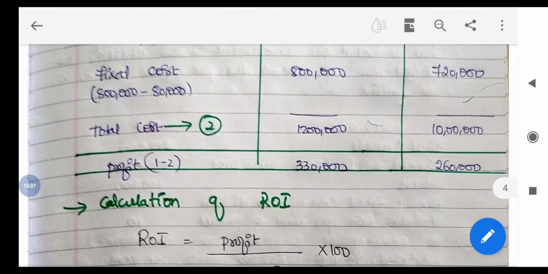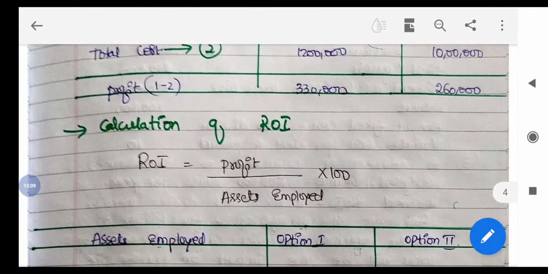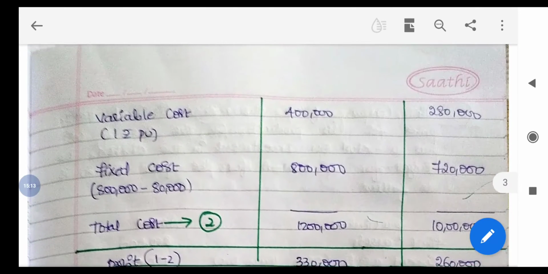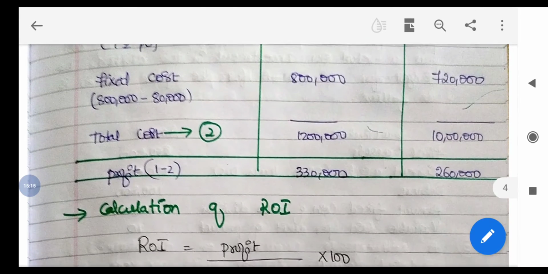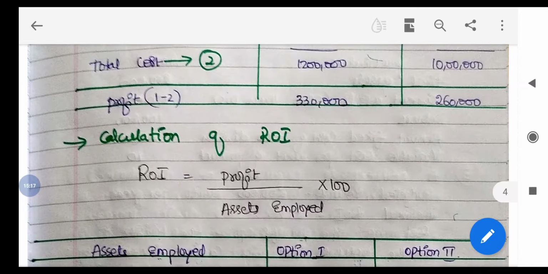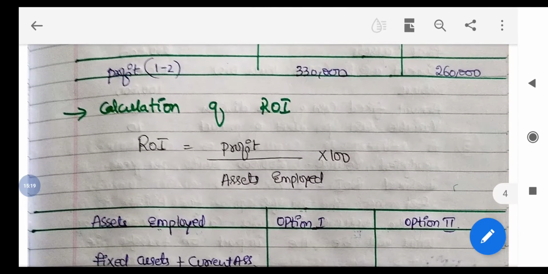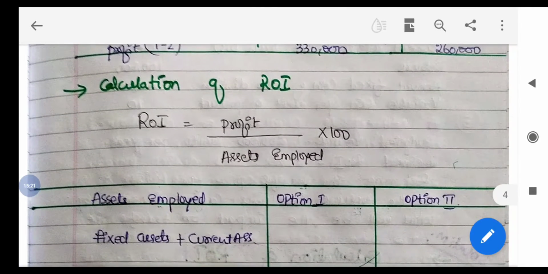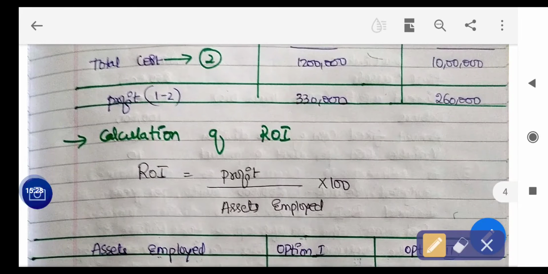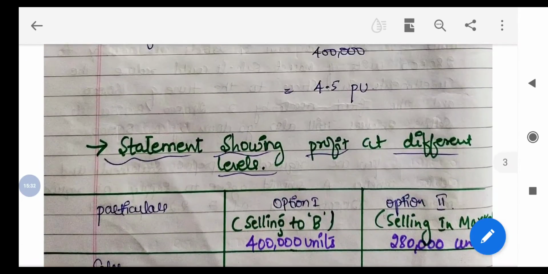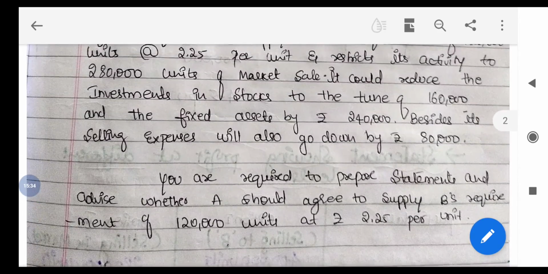So let's further verify it. They have asked for a rate of return, they want 25%. But as they have divided that procedure into two options, here we need to look at two options. First of all, for calculating the rate of return, the formula is profit divided by assets employed into 100. Profit, we have calculated. Next, we have to calculate the assets employed.